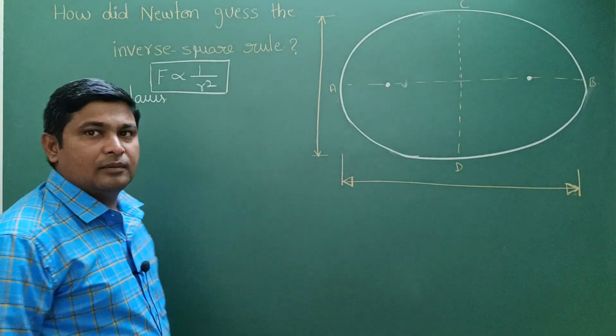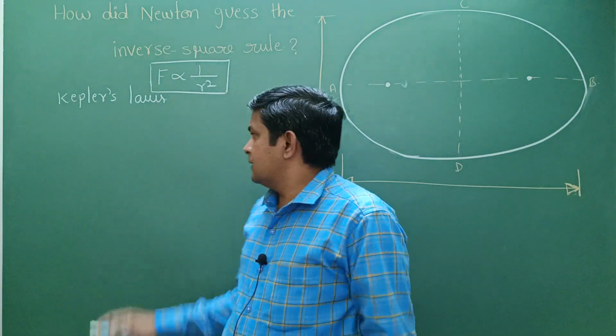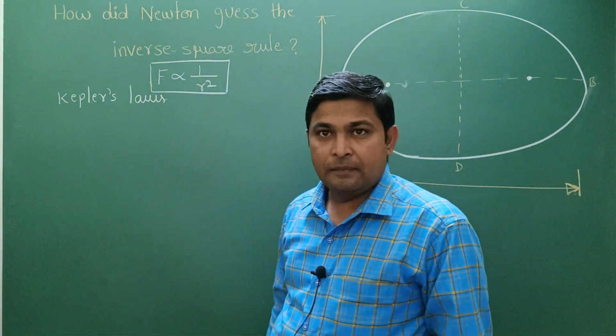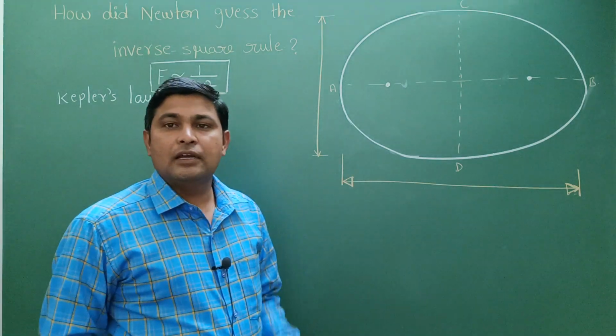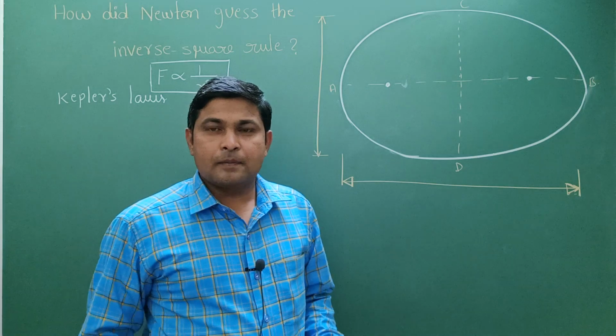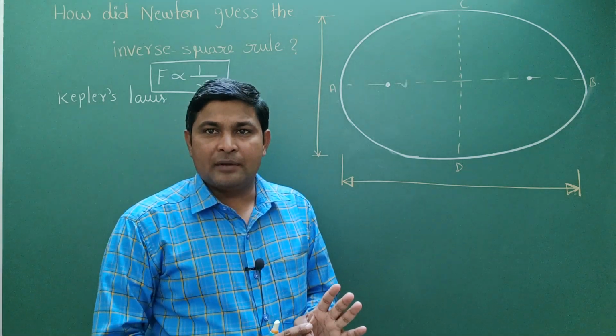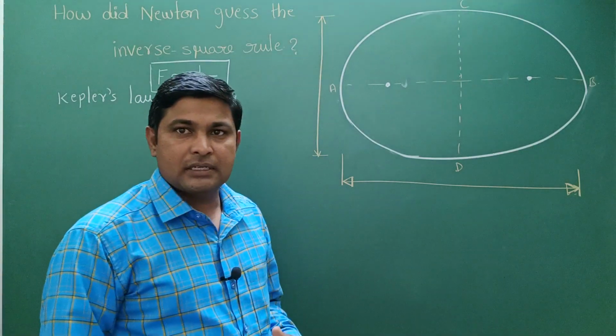So this we will come to understand. First of all, what is the link between Kepler's laws and Newton? That we are going to know. There are three Kepler's laws, and they say the following. The first one is the law of orbits. What does this law of orbits say?